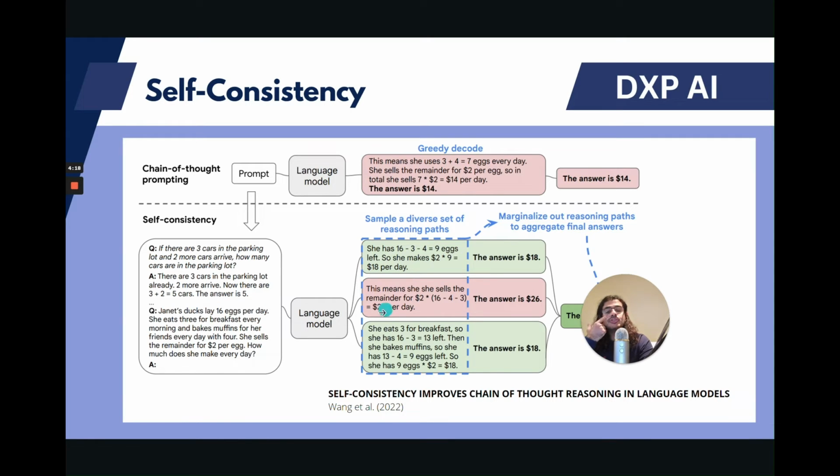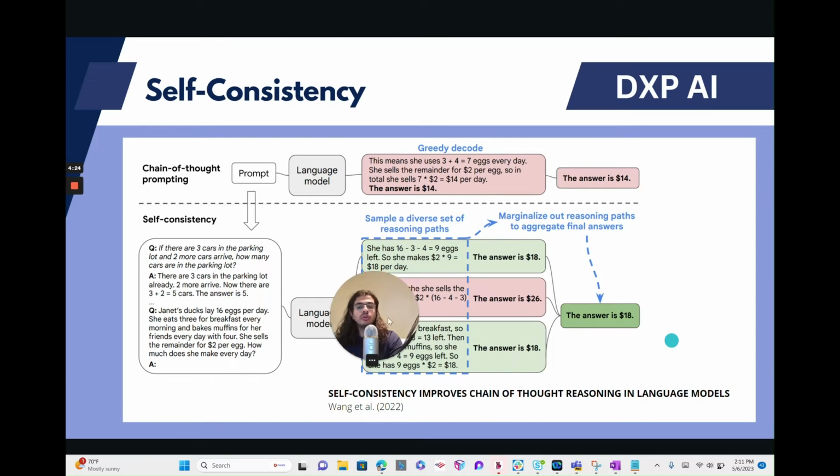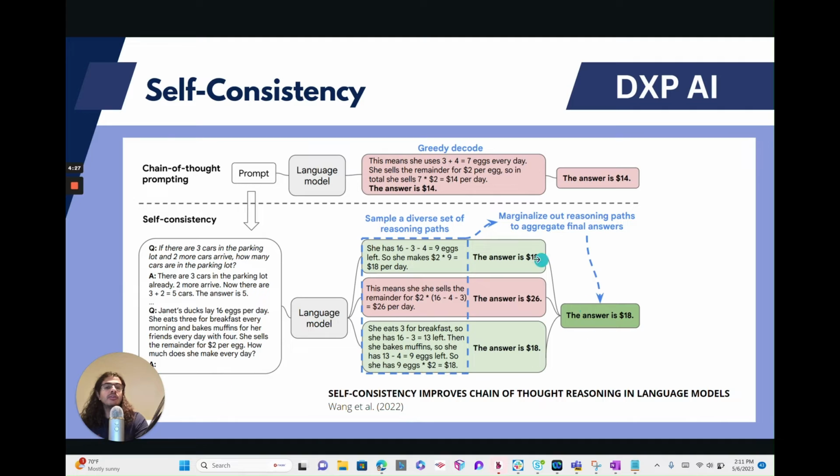So when it gives you a set of answers or a set of ways it thought about it, we can choose which way we want to go for. And ultimately, the one that has the most reasoning paths that have the most correct answer are the correct ones. So the answer is 18. And that's again that idea where you can try different options of how the thought process is before actually answering.